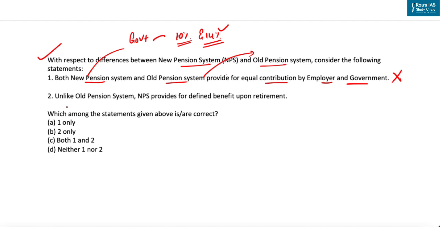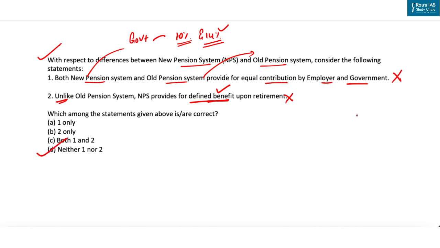Now let's come to the second statement. Unlike old pension system, new pension system provides for defined benefits. Now this we have already discussed, that new pension system revolves around defined contribution but no defined benefit. Rather, it's old pension system which revolves around defined benefits. So here both the statements are incorrect, so our answer is option D.